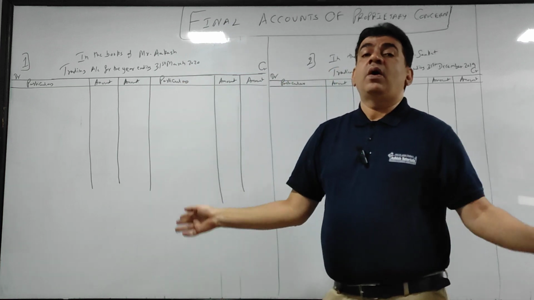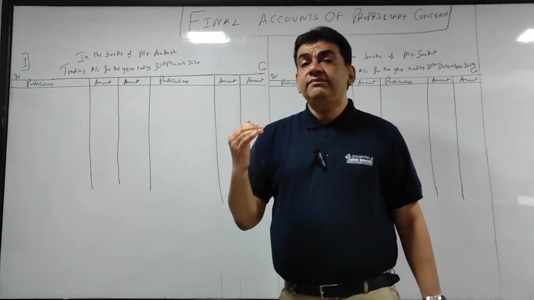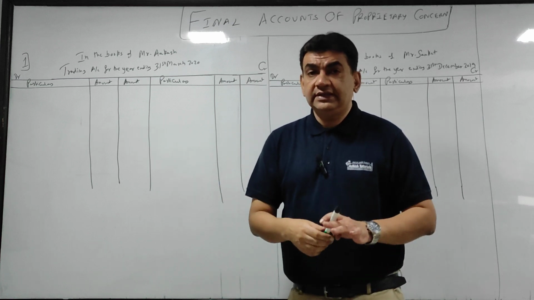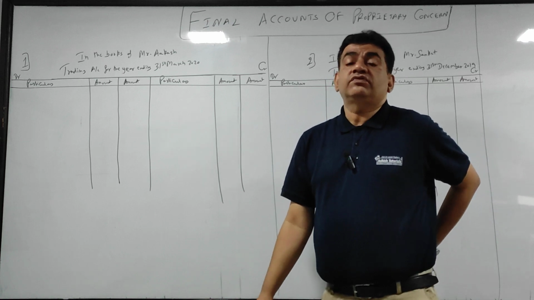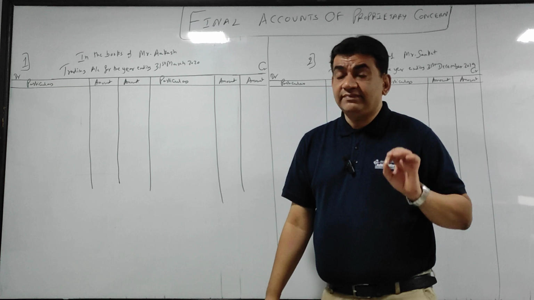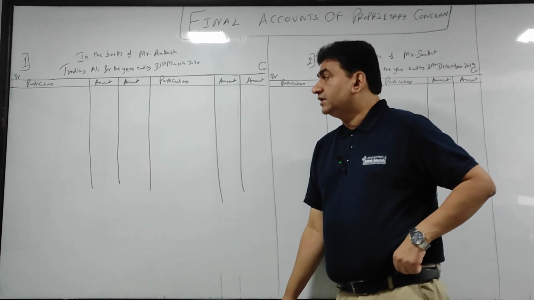Now listen, what comes in the trading account? As I told you, the main motive of preparing the trading account is to find out the gross profit. What I told you in the example, gross profit is direct profit.